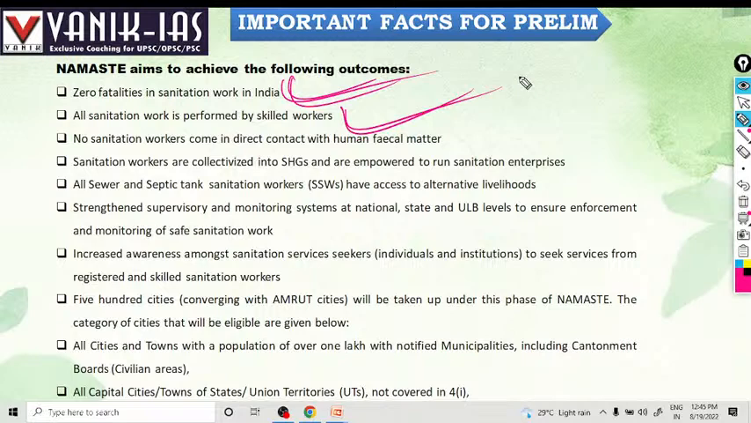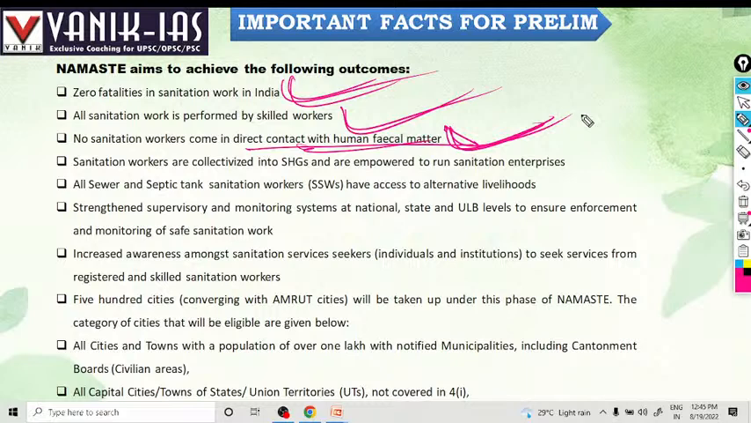No sanitation worker comes in direct contact with human fecal matter. Remember, this is the most important thing. We should stop it, and the government has banned manual scavenging. So they should not come in direct contact with human fecal matter. This is one of the most important things. Right? Manual scavenging is banned.